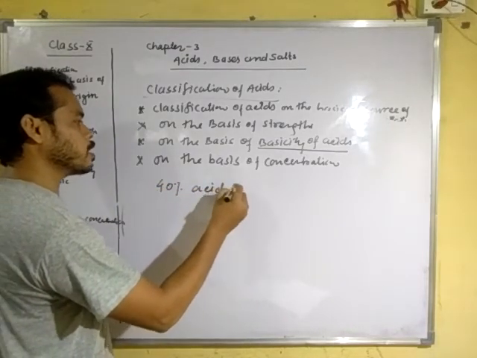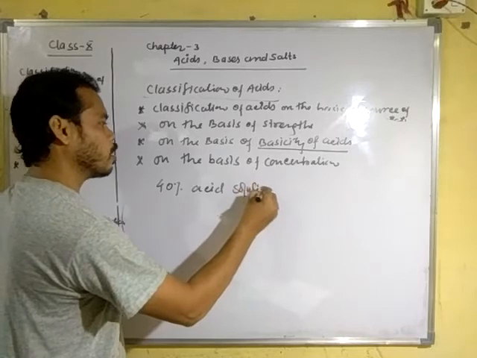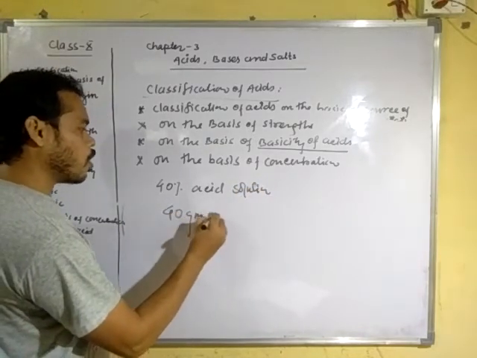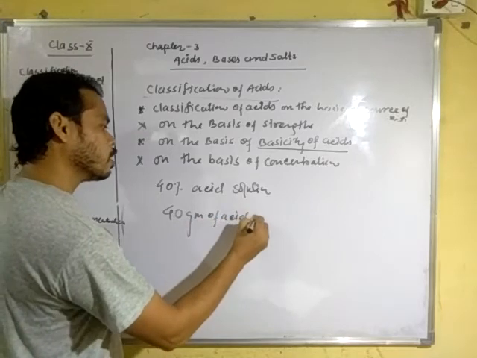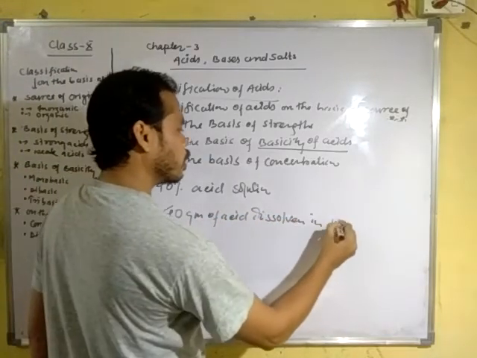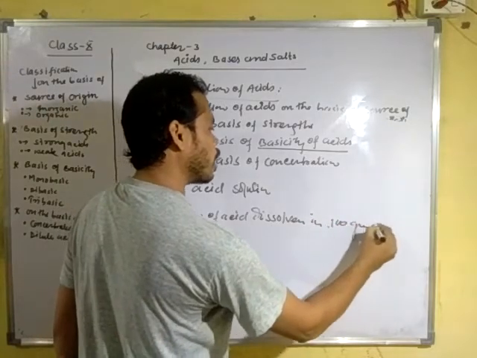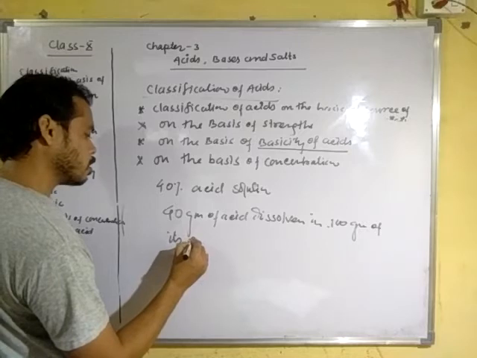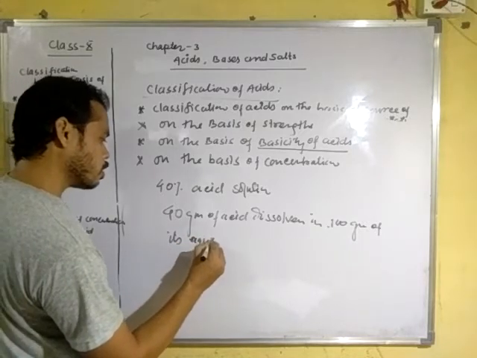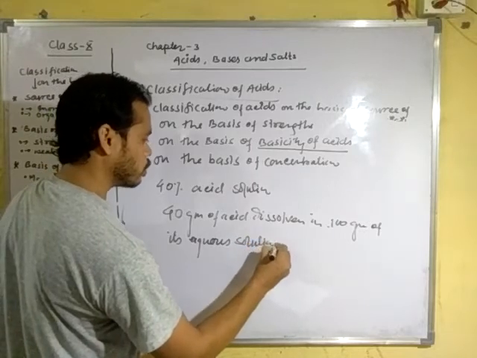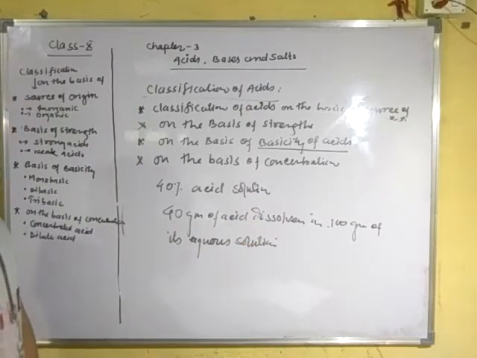acid solution, that means 40 gram of acid dissolved in 100 gram of its aqueous solution.